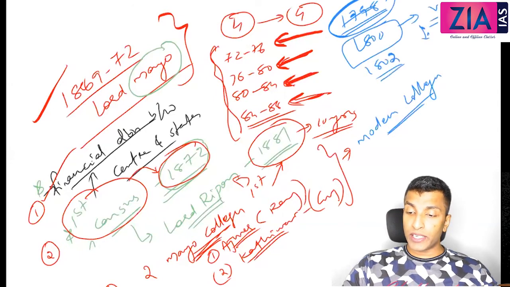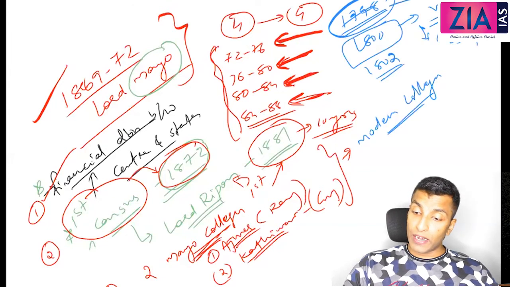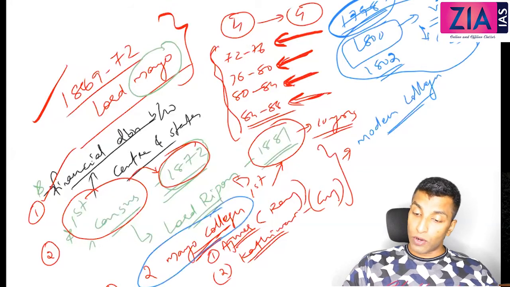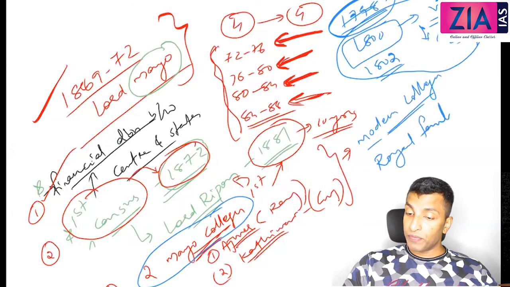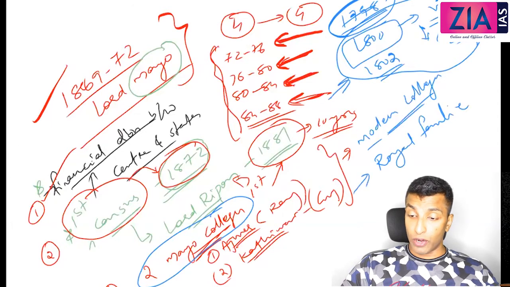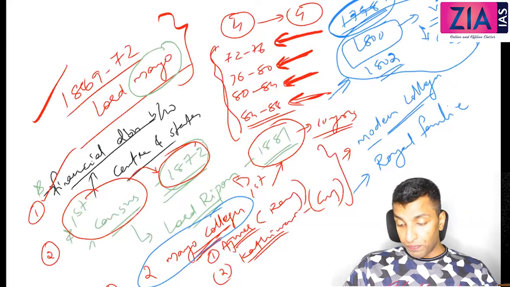And I've told you the objective was to train the newly appointed civil servants in the local languages like Hindi and Urdu. That is Fort William College. Here, the two Mayo colleges' objective is basically to train the princes and princesses of royal families. So here it was for civil servants, here it is for the princes and princesses of royal families. So no need to make any confusion here. So that's about the third point.